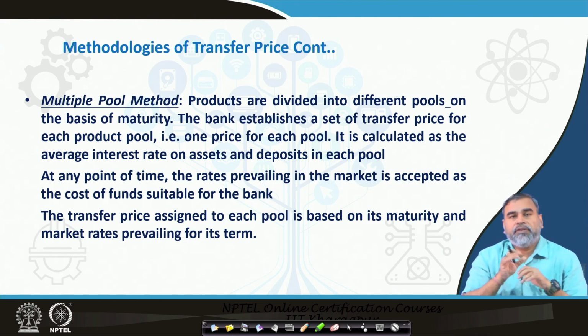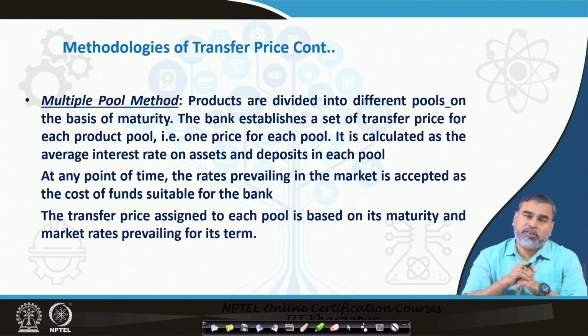At any point of time, the rates prevailing in the market are accepted as the cost of funds suitable for the banks, and the transfer price assigned to each pool is based on its maturity and the market rates prevailing against that particular asset at that particular point of time with respect to that maturity.